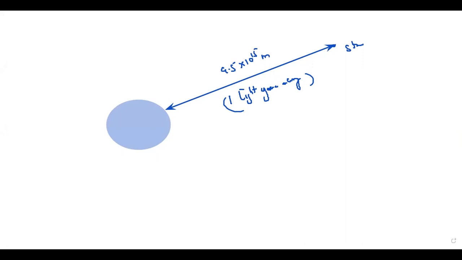But there is another object, and we say it is 2 light years away from us. On the scale, it might not appear so, as the distance should be double, but for example, it is 2 light years away from us.